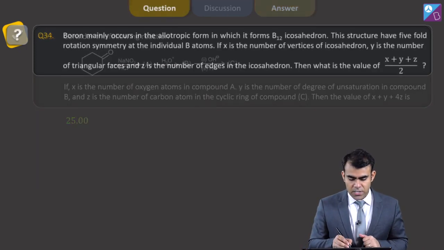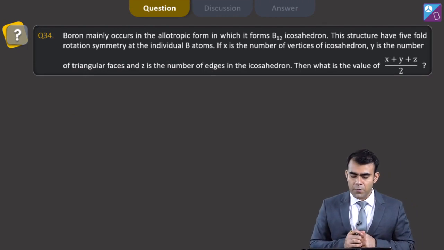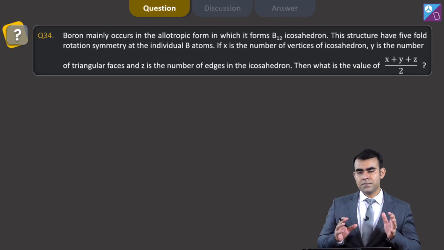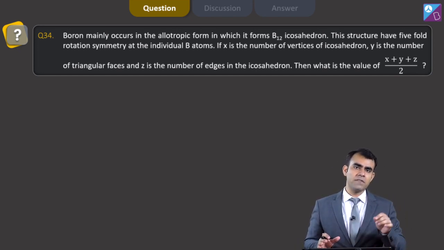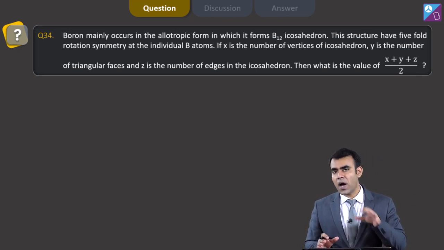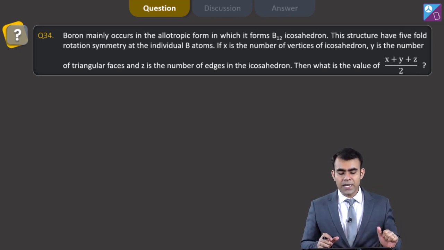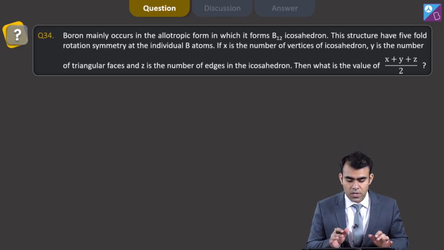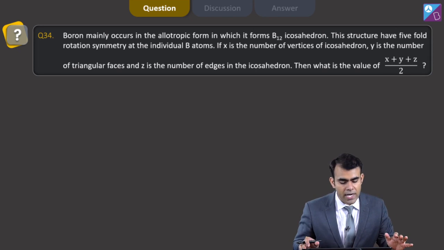Moving on to the next question. Boron mainly occurs in the allotropic form in which it forms a B12 icosahedron. See, JEE has asked such questions in previous years also. It gives a name and asks questions about it. That's why we have a similar question here, that boron forms a B12 icosahedron, so that you will get the structure of this compound. This structure has 5-fold rotation symmetry at the individual boron atoms.